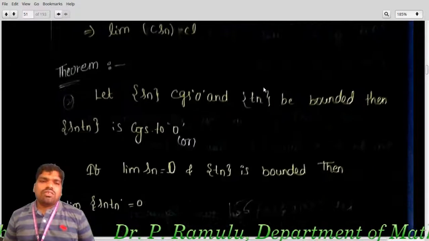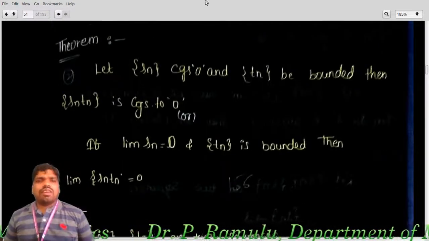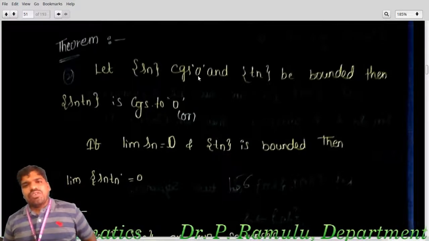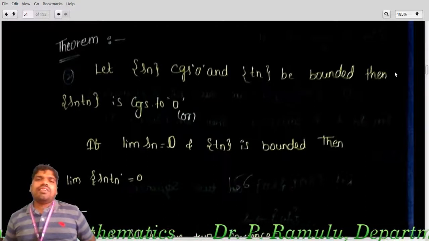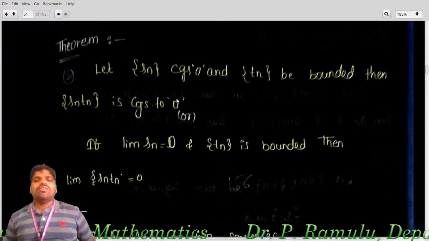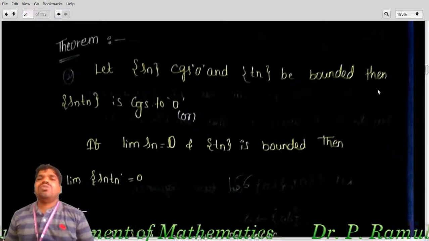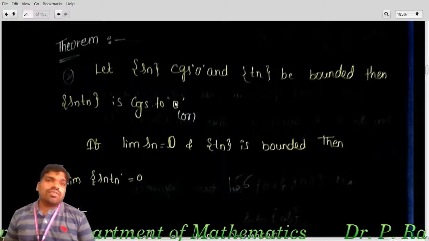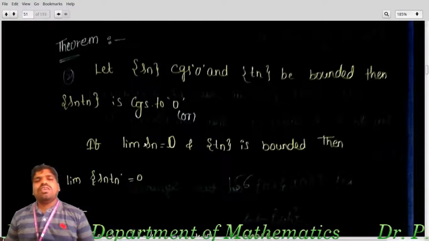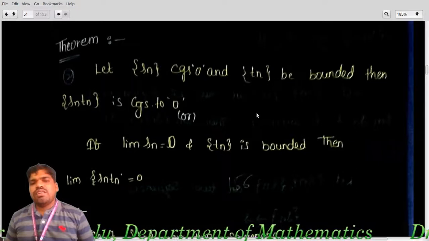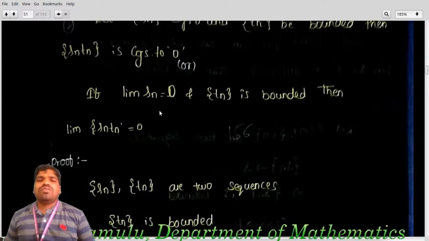Okay, another theorem. Let s_n converge to 0 and t_n be bounded, then s_n t_n converges to 0. Or, limit of s_n equal to 0 and t_n is bounded, then limit of s_n t_n equal to 0.